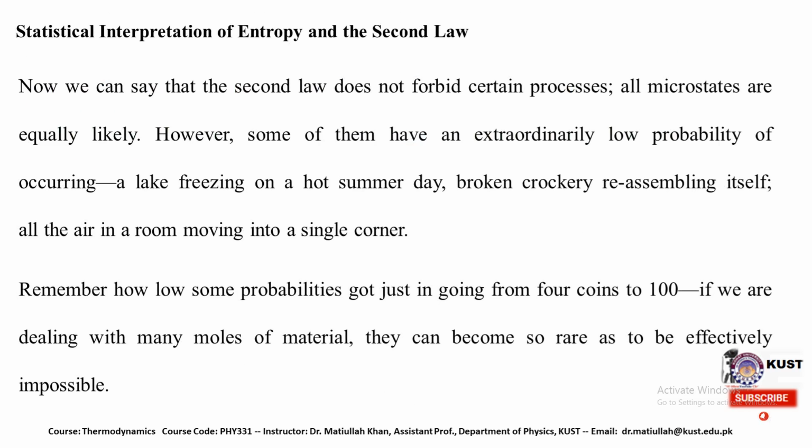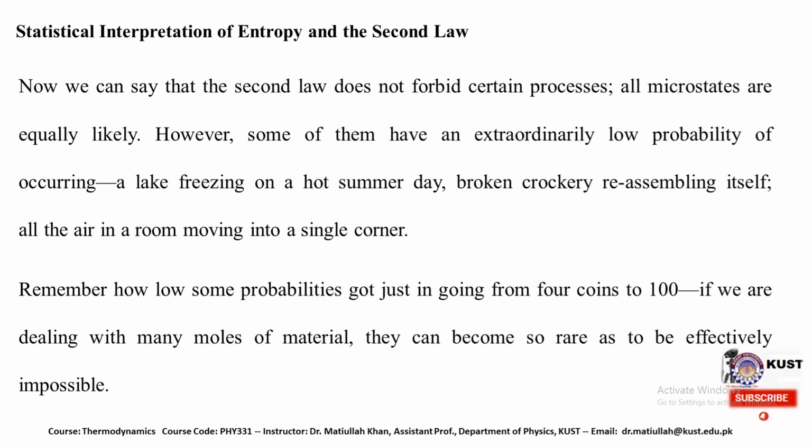So if we interpret the entropy based on statistical mechanics, then we can say that the second law does not forbid certain processes. All microstates are equally probable. However, some of them have an extraordinarily low probability of occurring, just like a lake freezing on a hot summer day, a broken clock reassembling itself, or maybe all the air in a room moving into a single corner.